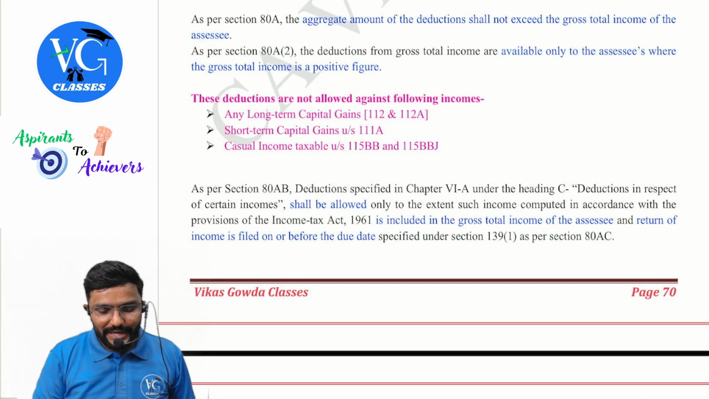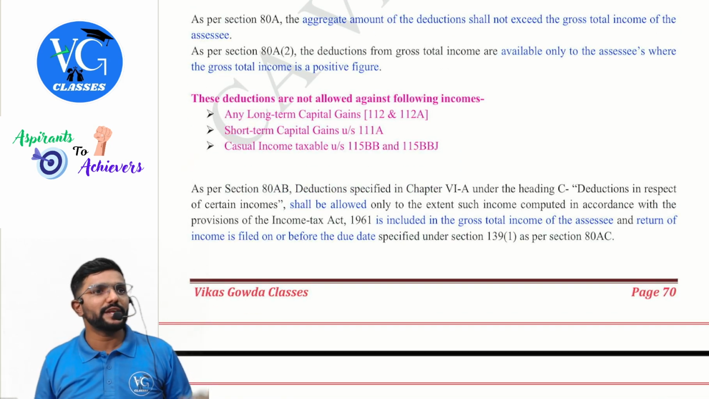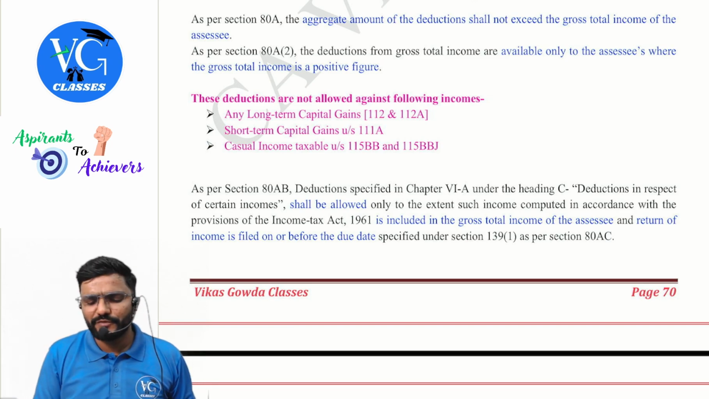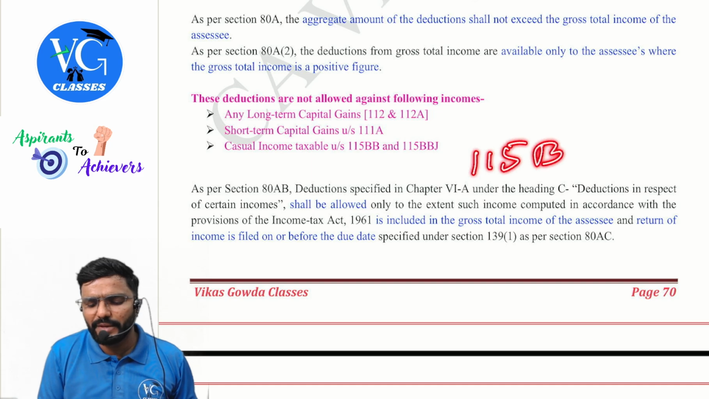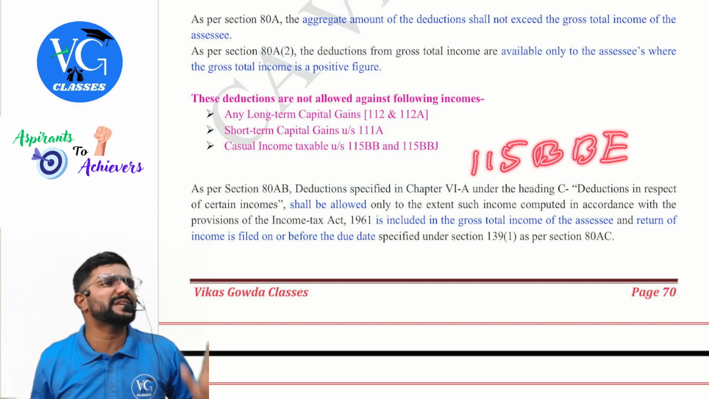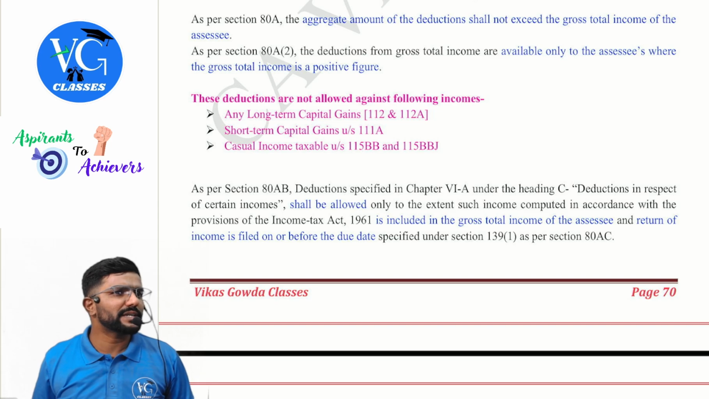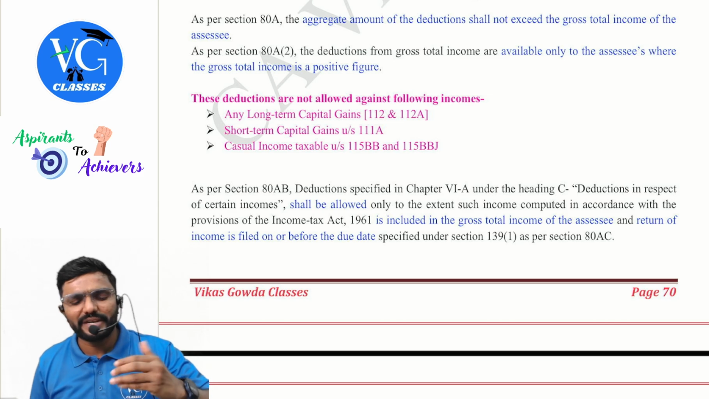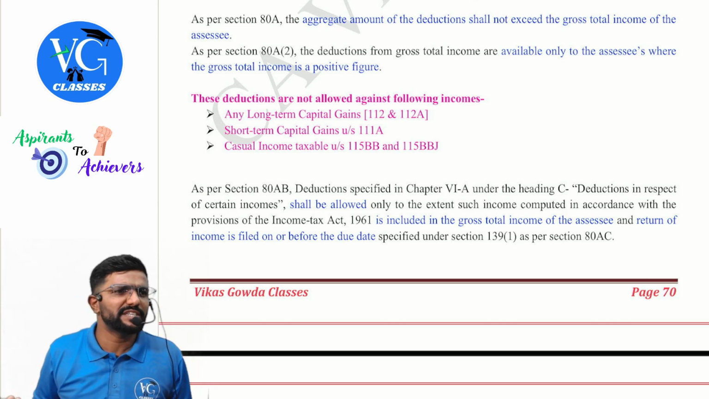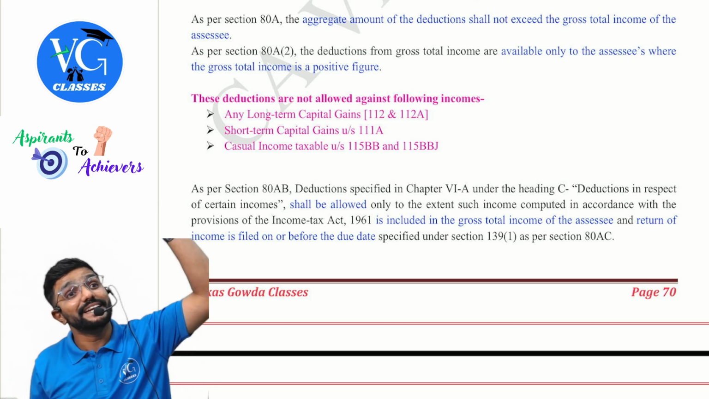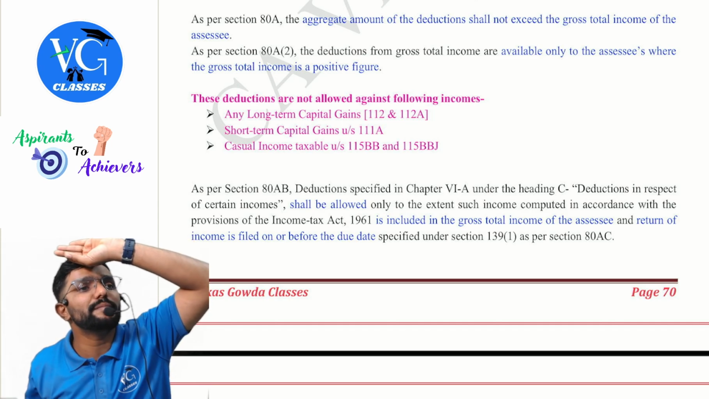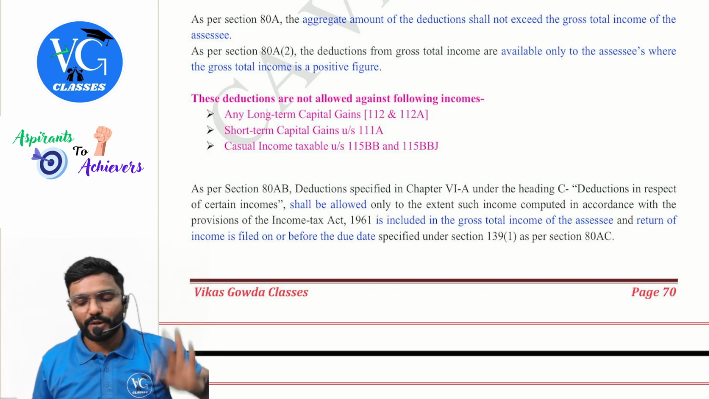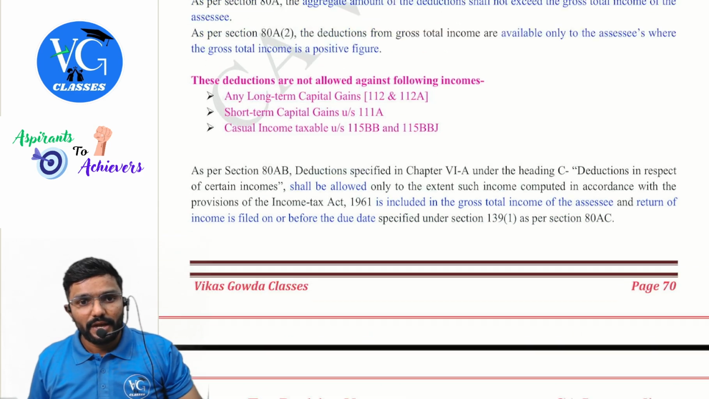Next, coming to casual income taxable under section 115BB and 115BBJ. Guys, even against undisclosed income which is covered under section 115BBE, you cannot claim any chapter 6A deductions. Yes, but in the law, openly under the deduction chapter, they would not have mentioned it. But in 115BBE itself, they have told you cannot claim anything against undisclosed income. Okay, so next.